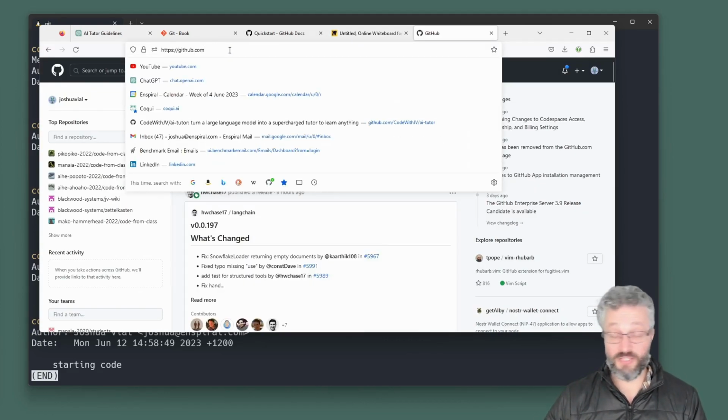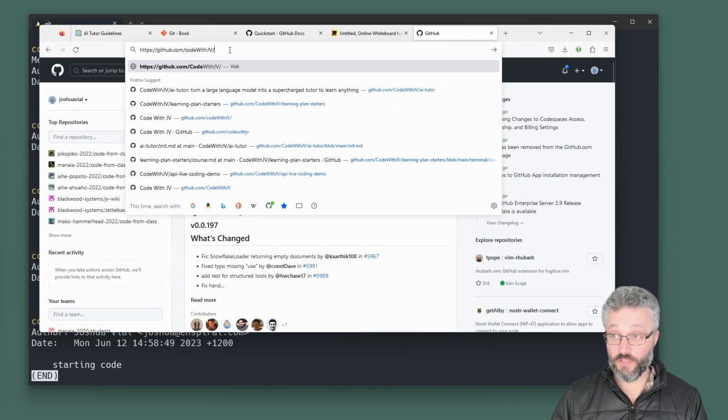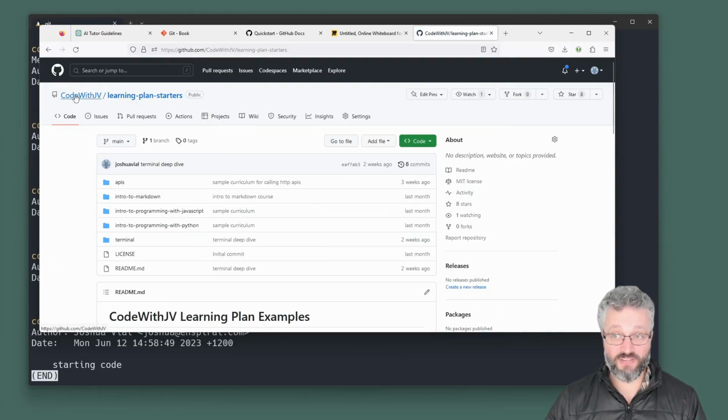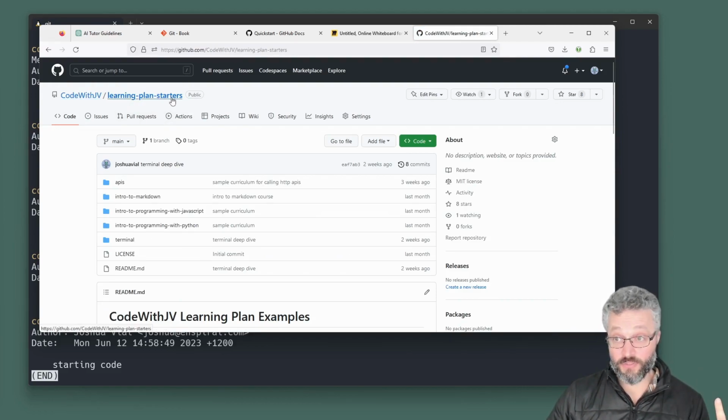One of the things on GitHub is you might find repos that you want to follow. Code with JV, learning plan starters. This lives on the Code with JV organization. If you find an open source repo that you want to change or contribute to, one of the first things you want to do is learn about forking.